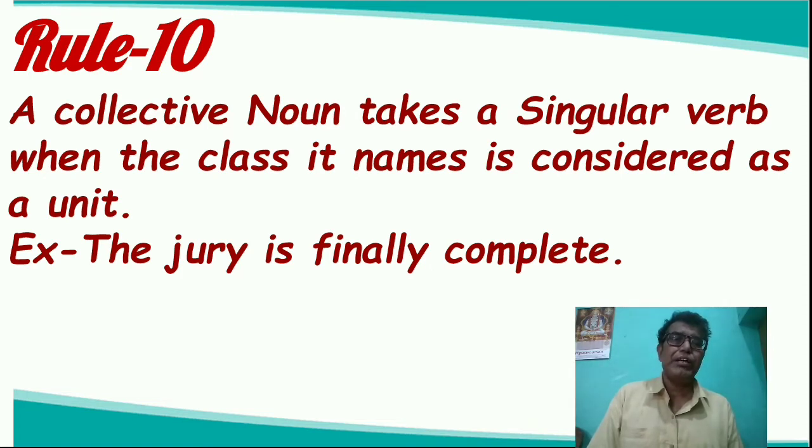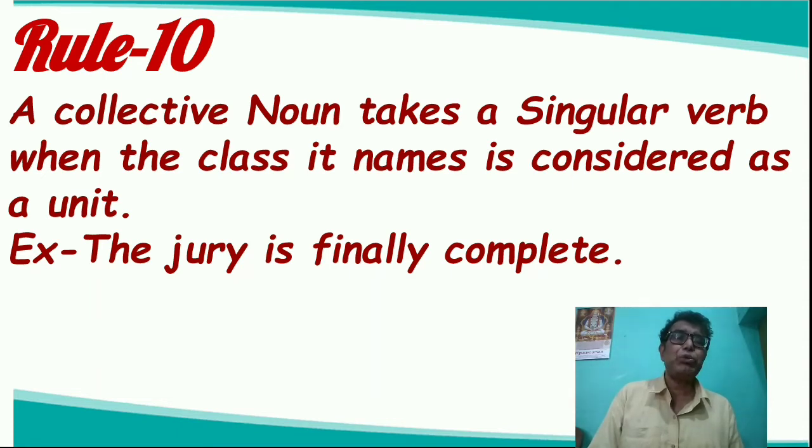collectively, not separately. But when it is taken separately, "the jury are divided in their opinion," then it will be "are." Here "the jury are divided" means the individual members of the jury. The jury is a governing judiciary board, and "finally complete" means it is taken as a unit. Similarly, another example: the committee has taken a decision. Here the committee is taken collectively, not separately, as a unit. So here the committee refers to a single body.